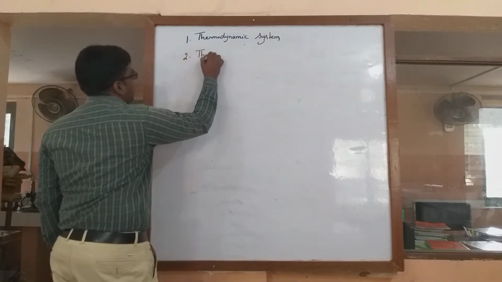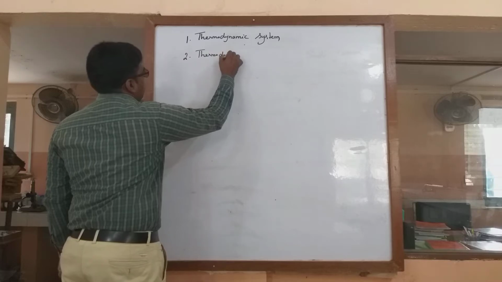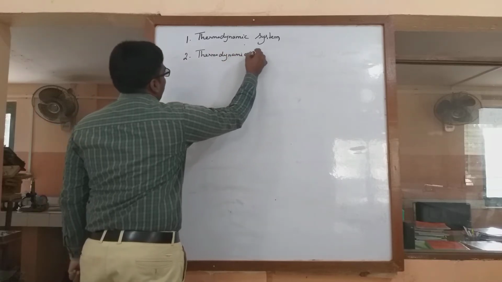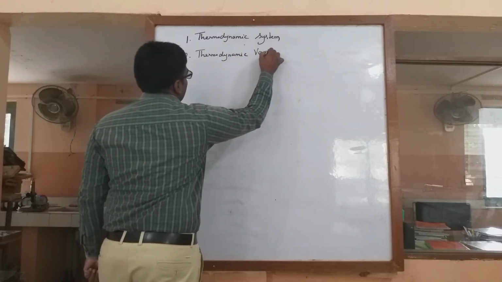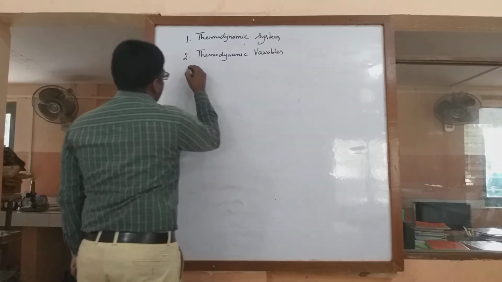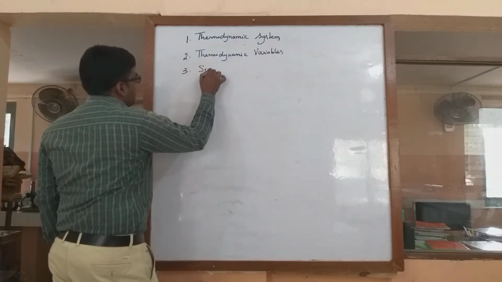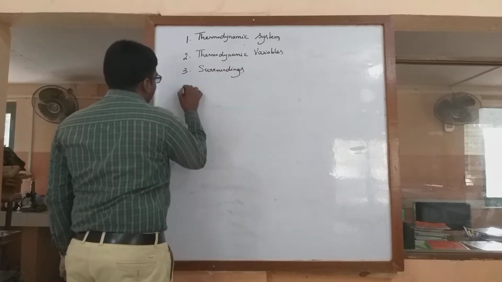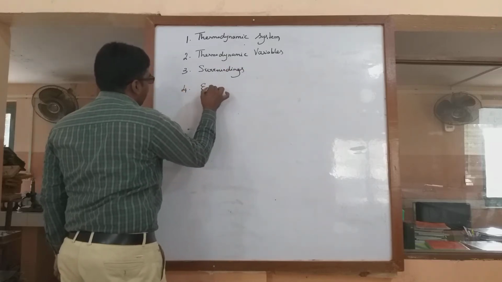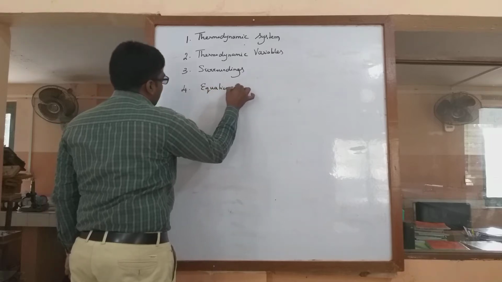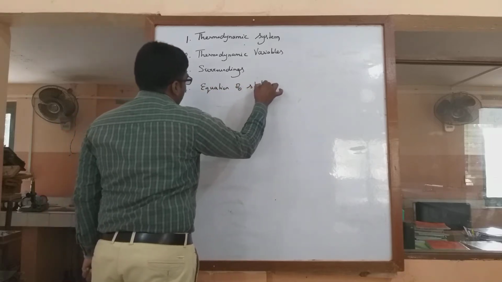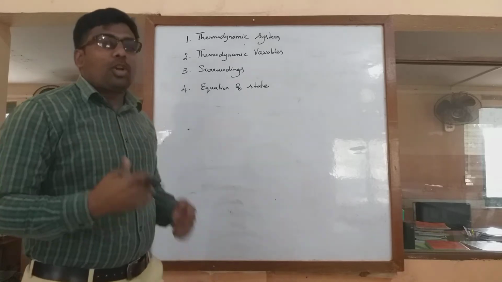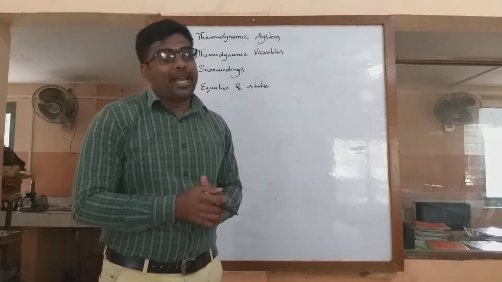The second one is thermodynamic variables. The third one is surroundings, and the fourth one is the equation of state. So these four are called the basics of thermodynamics.